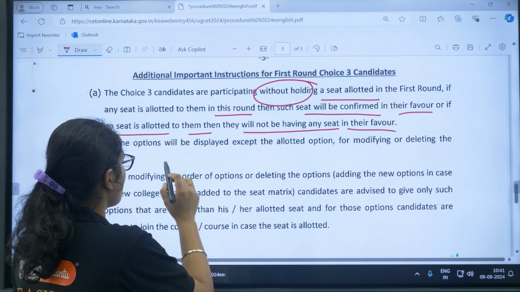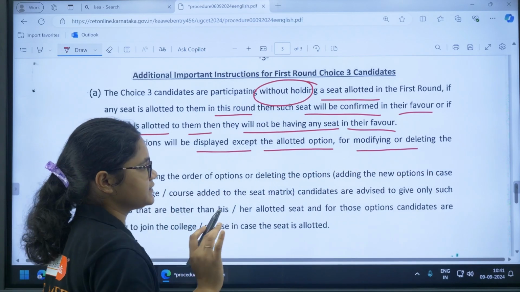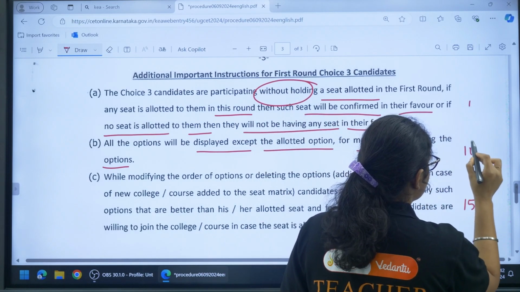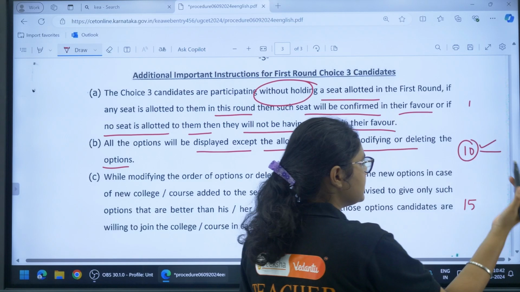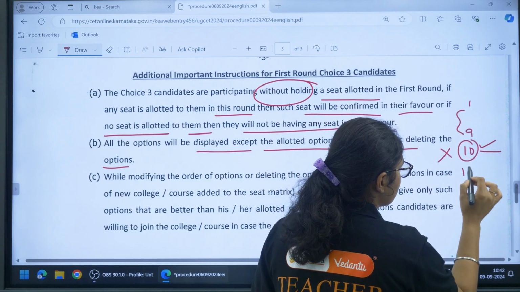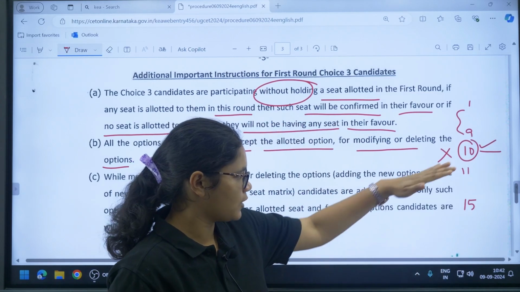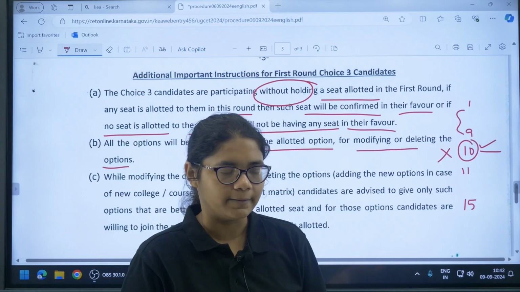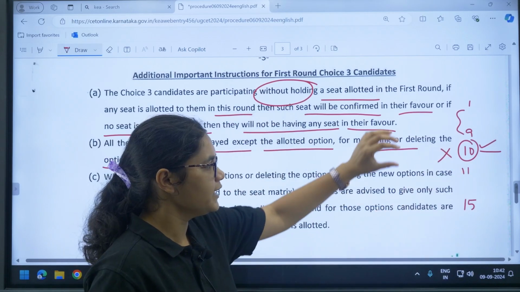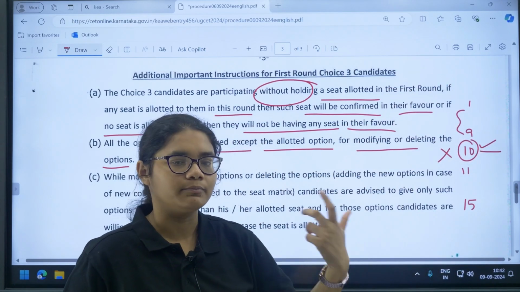Now coming to the options displayed: all the options will be displayed except the allotted option for modifying or deleting. Here there is a difference. Suppose you have given 1 to 15 choices and the 10th option is allotted to you. Then in this round's option entry, except the 10th option, all other options, 1 to 9 and 11 to 15, will be shown to you for modification. But in choice 2, the options below the allotted college get deleted. That does not happen in choice 3. Here only the 10th option will not be available. All other options will be available for you to make the option entry.